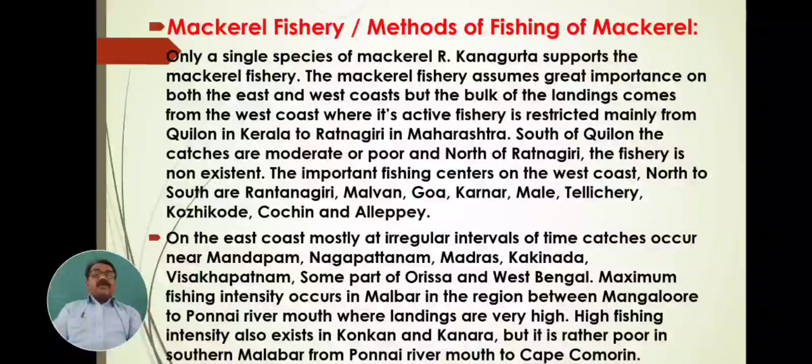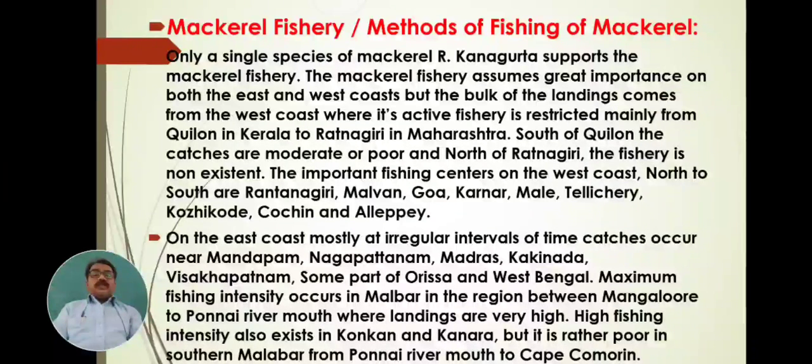Hence, on the west coast, mackerel production is tremendous, and hence it is an active fishing.